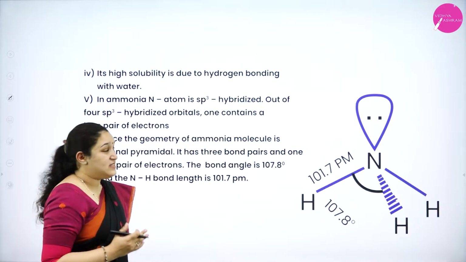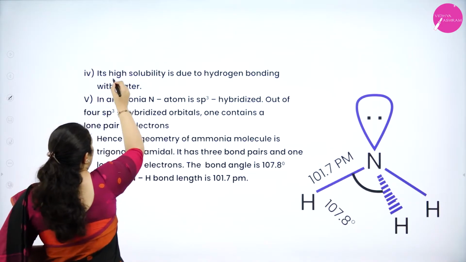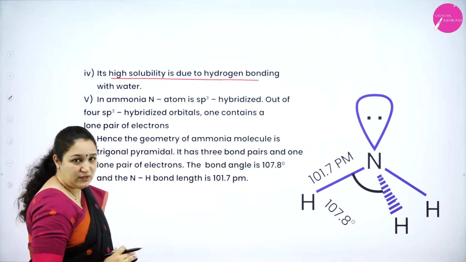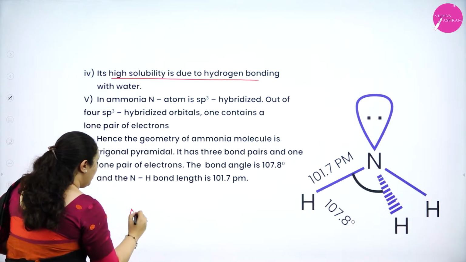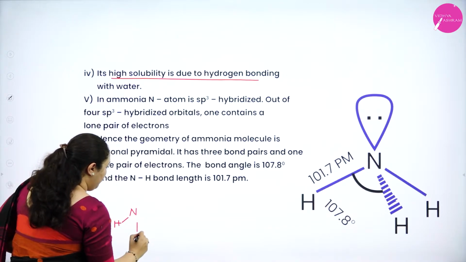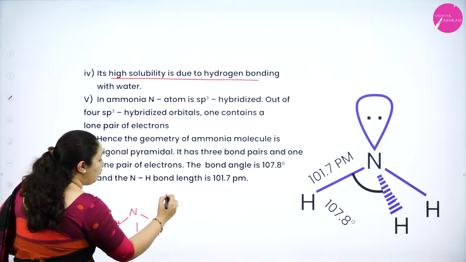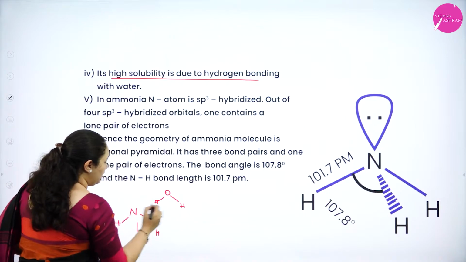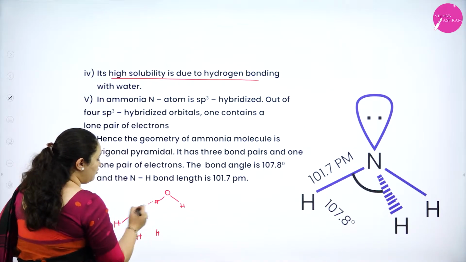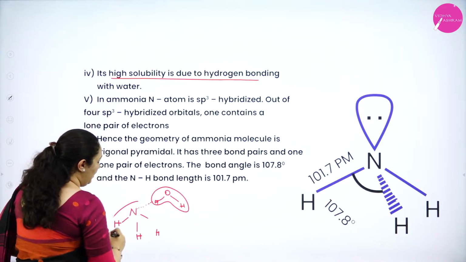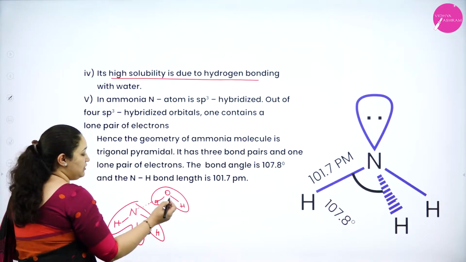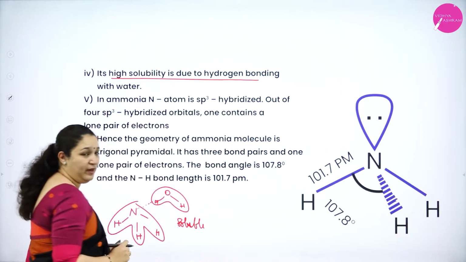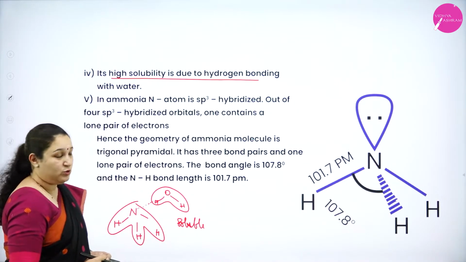Okay. Next is ammonia is highly soluble due to hydrogen bonding with water molecule. That is, we have NH3 molecule and we have H2O molecule as well, and there can be hydrogen bond formation between water molecule and ammonia molecule. Due to this they are highly soluble. Okay, so that is the fourth property.